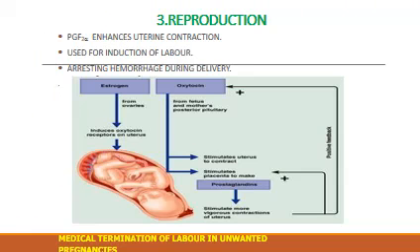Third important role of the prostaglandins is in reproduction, that is PGF2 alpha. It enhances uterine contraction. It is able to induce labor. It also arrests hemorrhage during delivery. But medical termination can also be carried out by the prostaglandins when given in larger amounts. That is medical termination of unwanted pregnancies. They have used this drug.